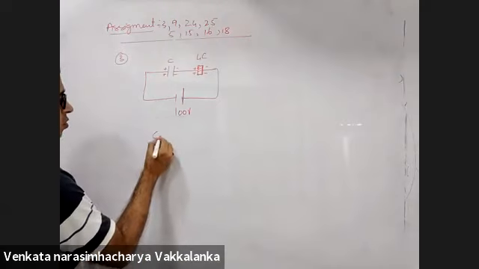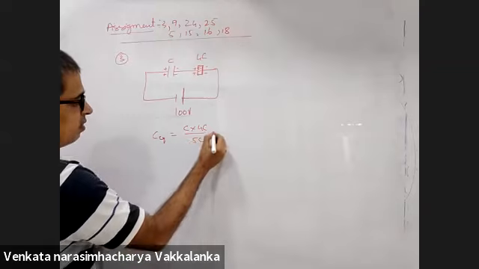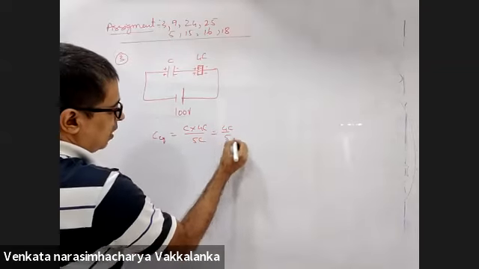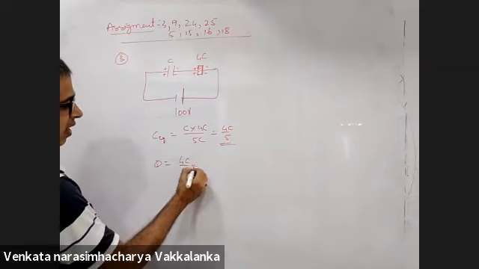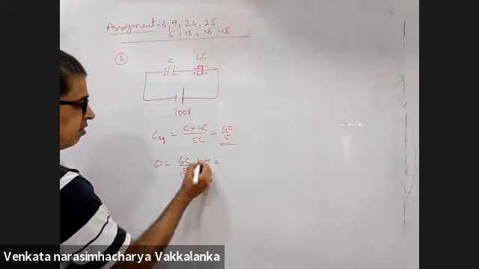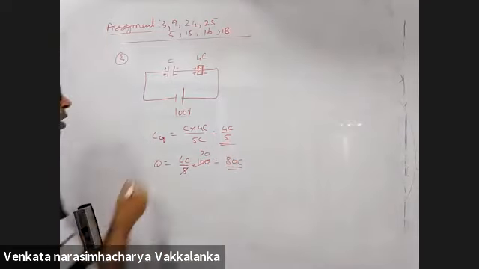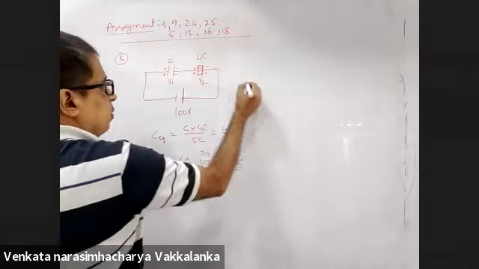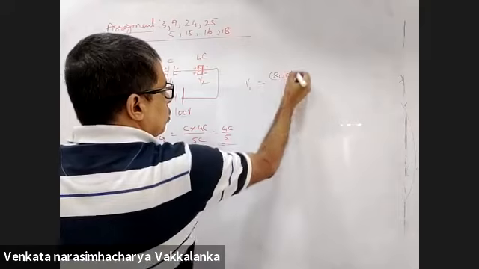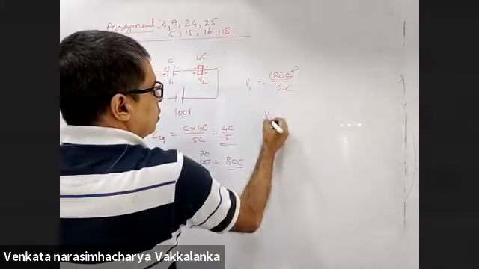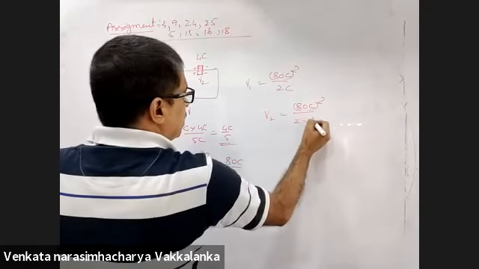What is C equivalent in this particular case? C into 4C divided by 5C, that is 4C by 5. So charge will be 4C by 5 into 100, which is 5 into 20, so 80C will be the charge on both of them. What will be the potential energies U1 and U2? U1 will be Q square by 2C, 80C whole square by 2C. U2 will be 80C whole square by 2 times 4C.